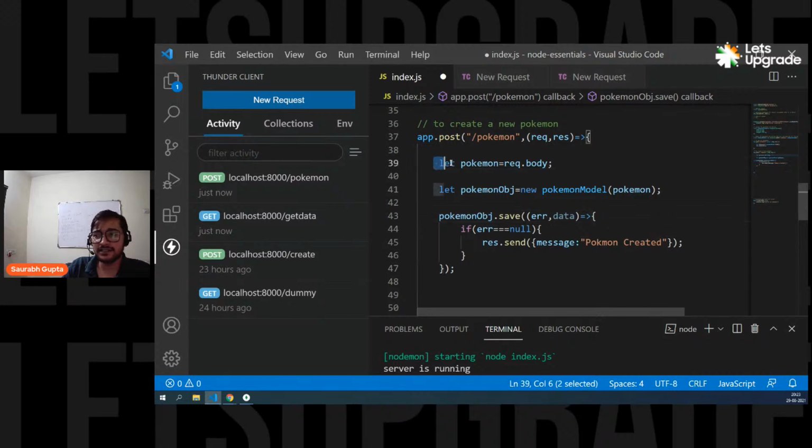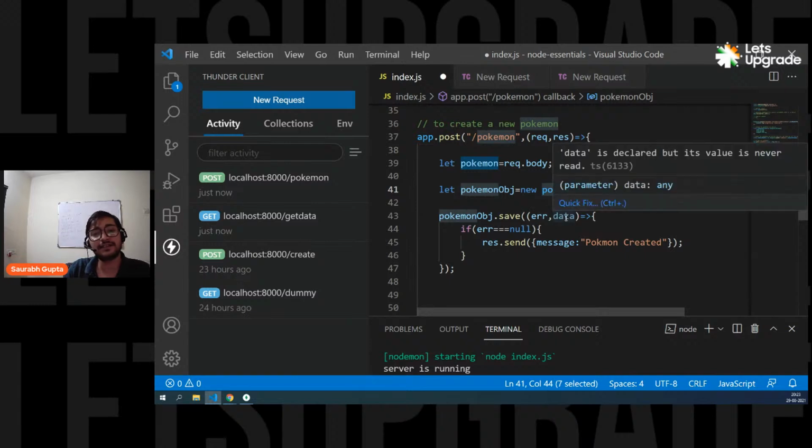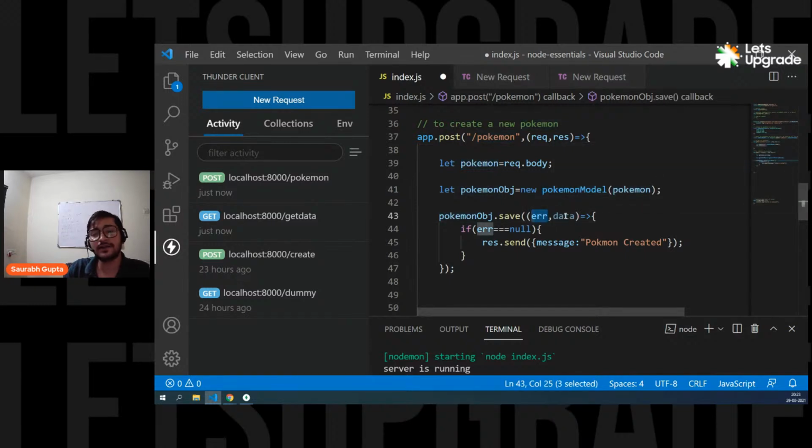So guys, see, first we get our Pokemon data from request.body into a Pokemon variable. Then I create a model object. Let Pokemon object equal new Pokemon model, passing our Pokemon in that bracket. And then finally call save. If it is saved, it will call a callback function. And if it is not working properly, you'll get an error. Otherwise, you'll get data. So if error is null, that means there is no error. Simply send this response: Pokemon created. Is that cleared, everyone? Guys, are we clear?